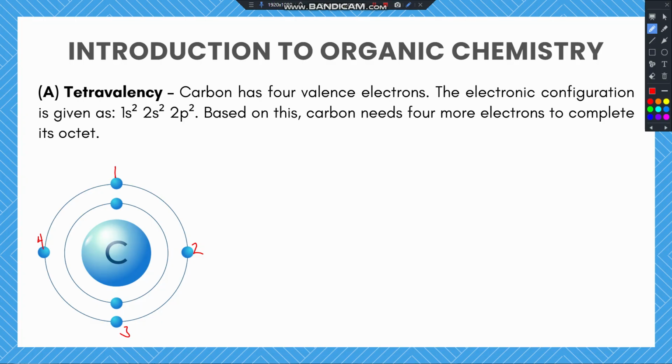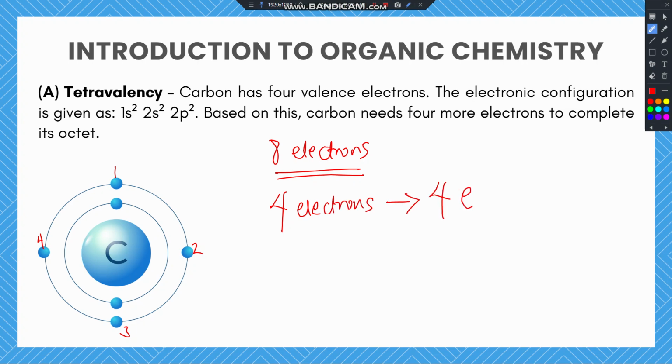Now, there is a law called the law of octet configuration, and it states that for an element to be stable, it needs to have 8 electrons in its outermost shell. So now that carbon has 4 electrons in its outermost shell, it simply means that for it to be stable, it needs 4 extra electrons in its outermost shell.